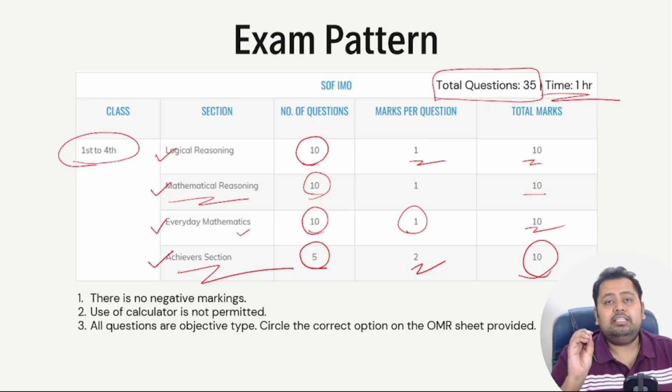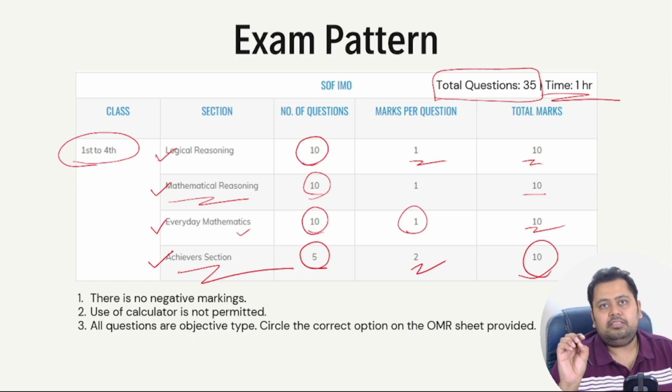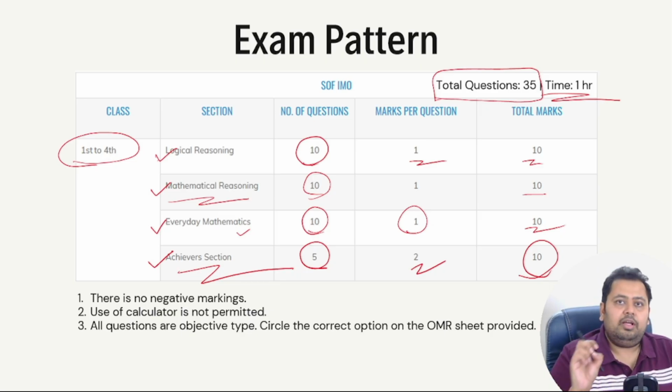Another thing that I forgot is that the result comes out within 8 weeks, right? So 8 weeks after appearing for the examination, you will get the results of the Olympiad examination. More important things to note: here there is no negative marking. So obviously it is important to solve all the problems.